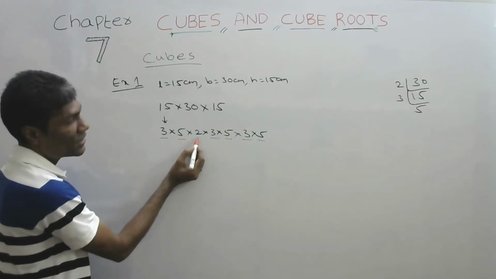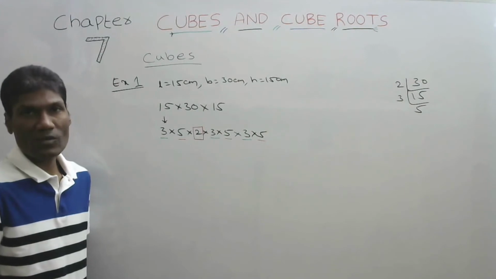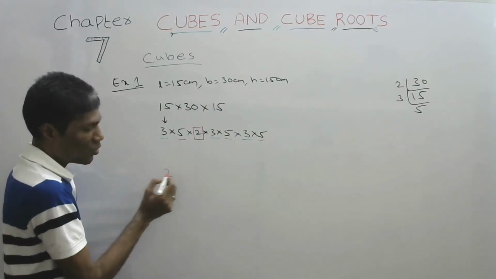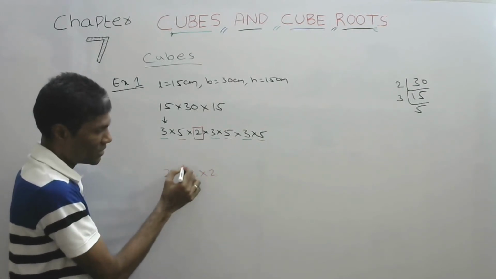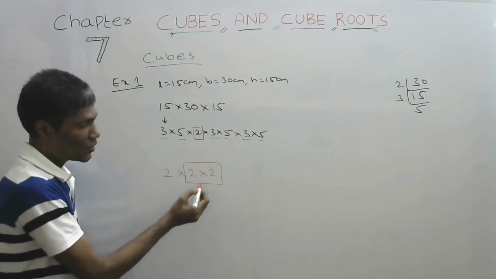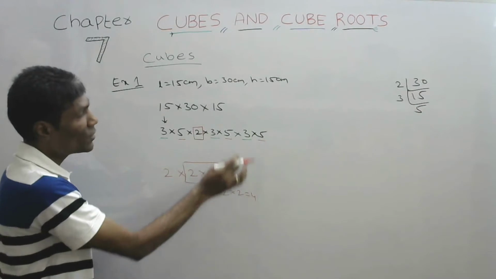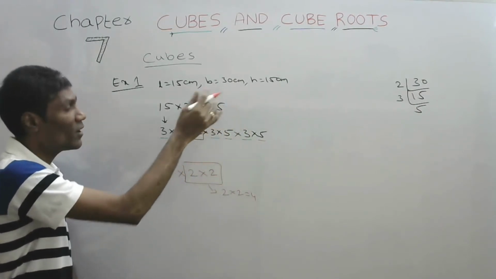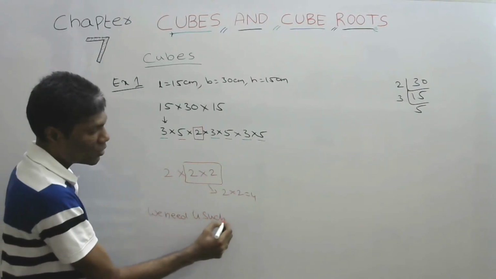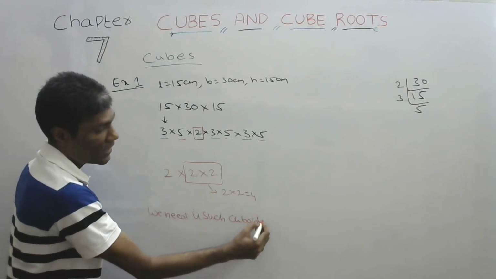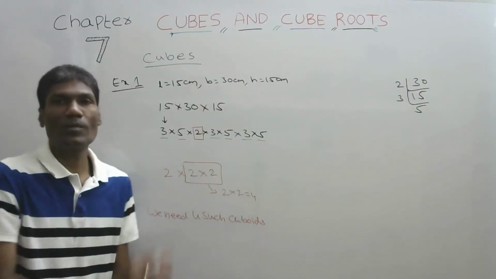What about this 2? This is not having other numbers so that we can group. To get this as a group, what do we want? We want another 2 numbers, 2, 2. So we want 2 into 2 equal to 4. So we should multiply this by 4, or we need 4 such cuboids. We need 4 such cuboids to make a perfect cube.